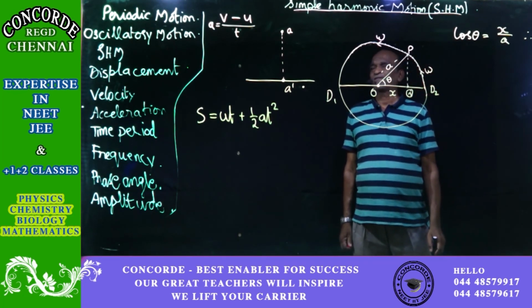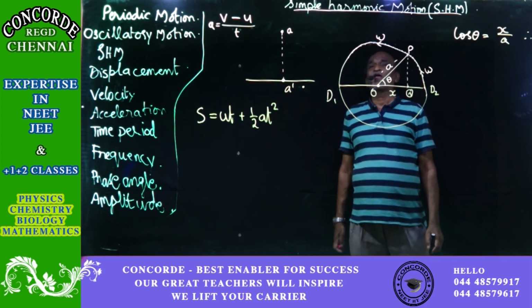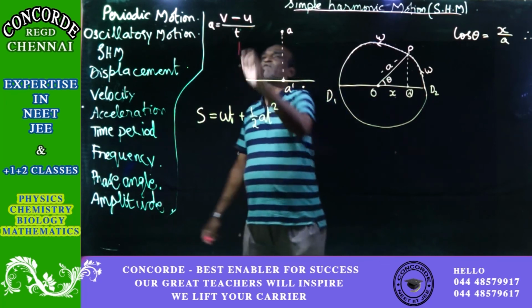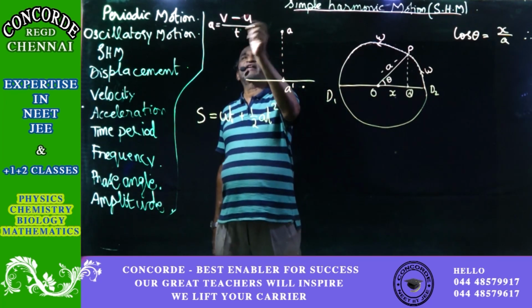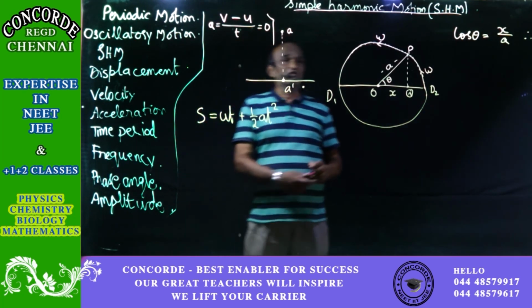Now, what you can notice here is that when velocity is constant, both are the same. One is negative, so it cancels. Then you will get acceleration as 0. So that is what I was telling you.